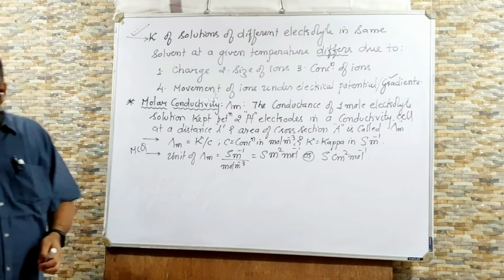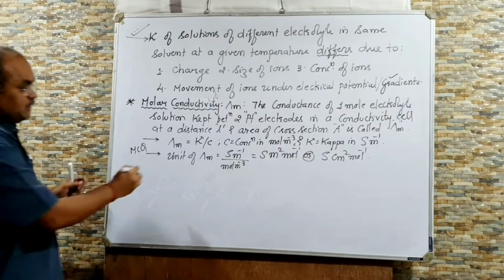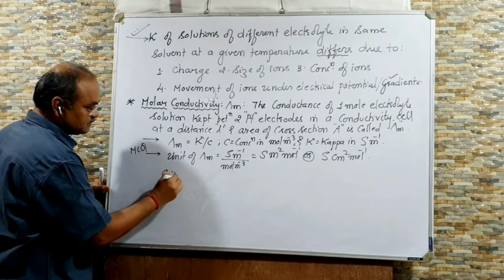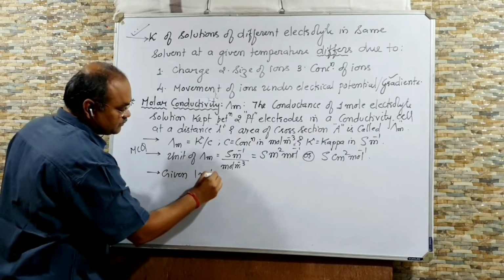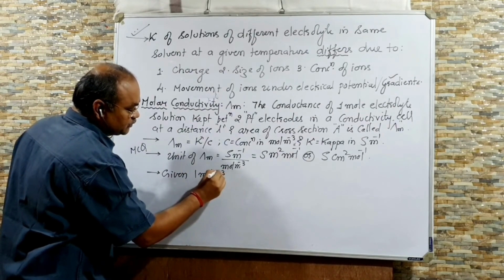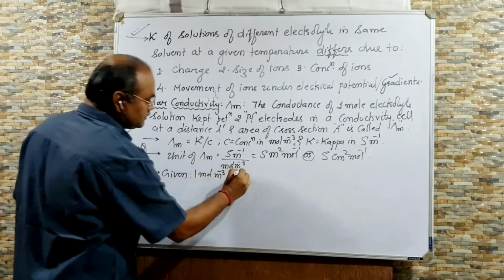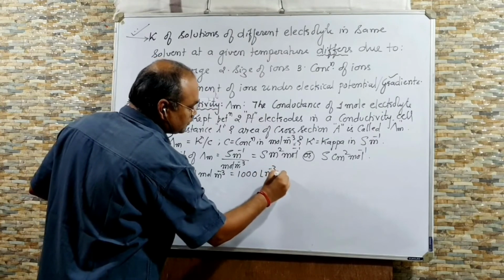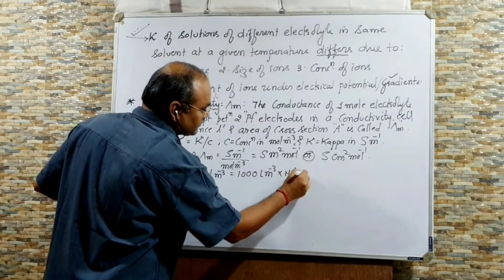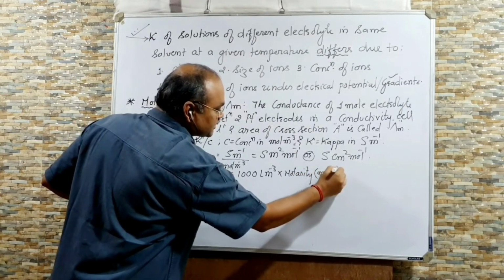Clear? Now one more important point is also given, that 1 mole per meter cube is equal to 1000 liter per meter cube into molarity, moles per liter.